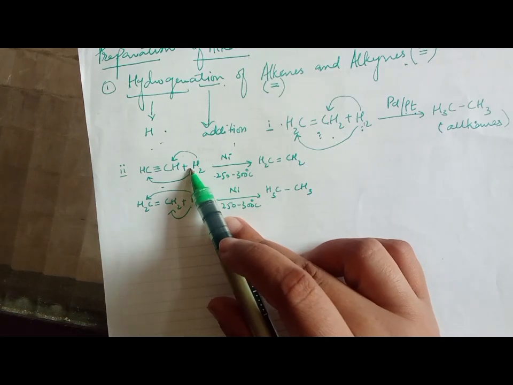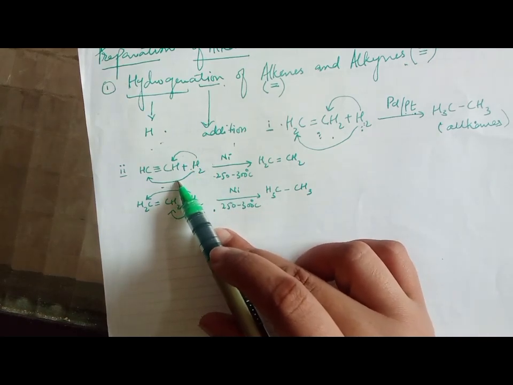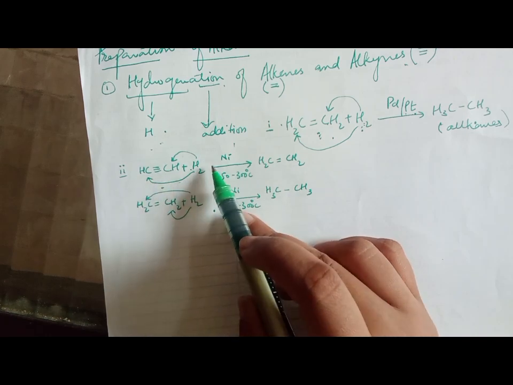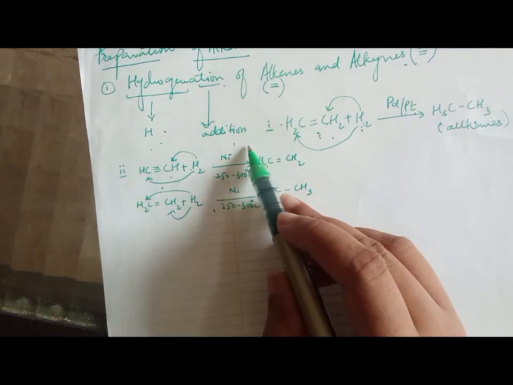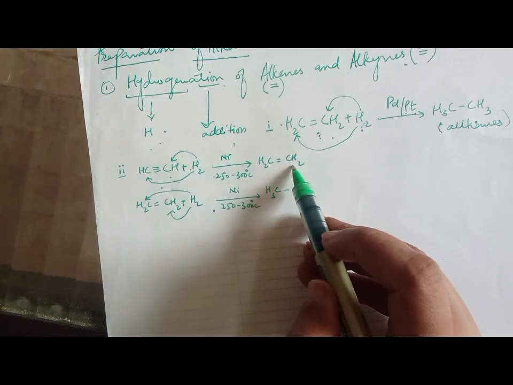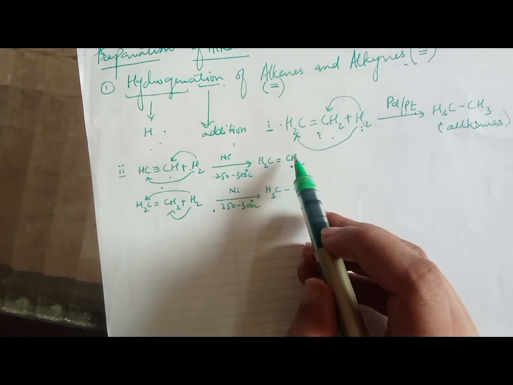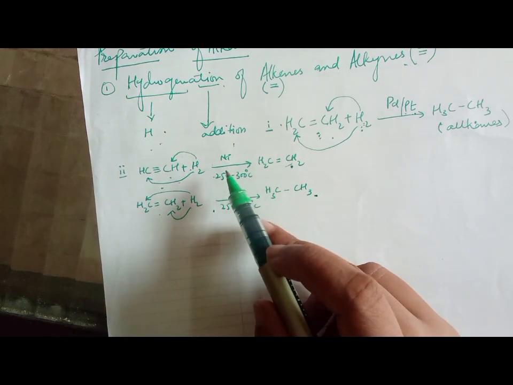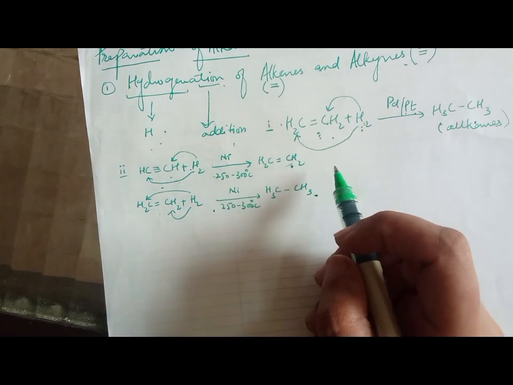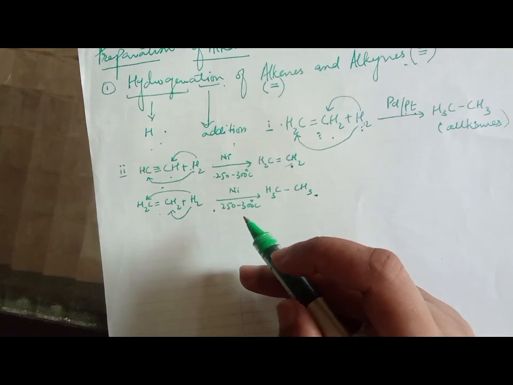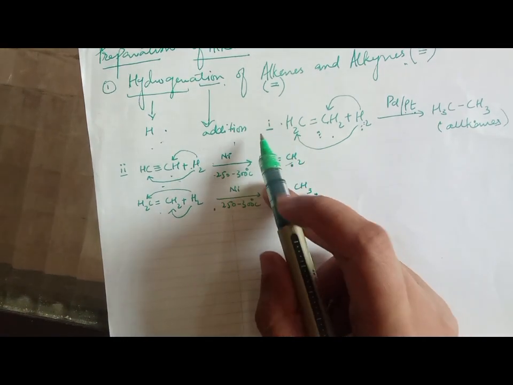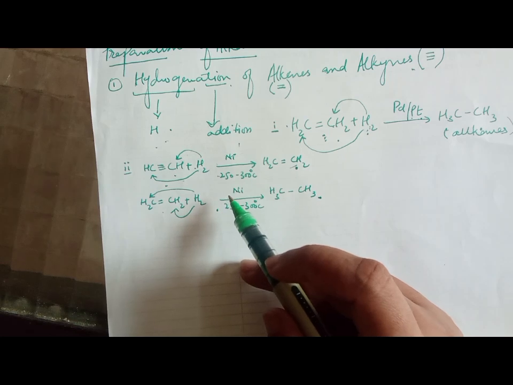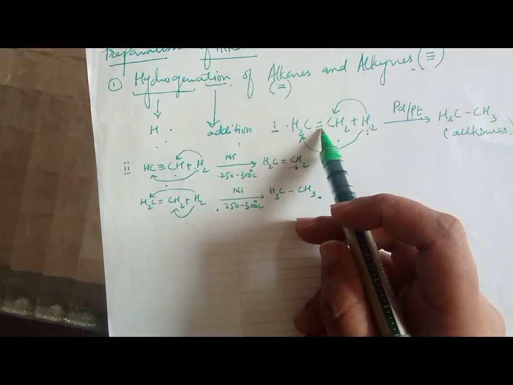Now this is another reaction. Here we have alkynes, as it has 3 bonds, that is why it is alkyne. And when we add hydrogen to it, in the presence of nickel and at this temperature, we prepare alkenes. And when we add hydrogen to alkenes, we prepare alkanes. So we move from alkynes to alkenes and from alkenes to alkanes. So this is hydrogenation, addition of hydrogen in alkenes and alkynes.